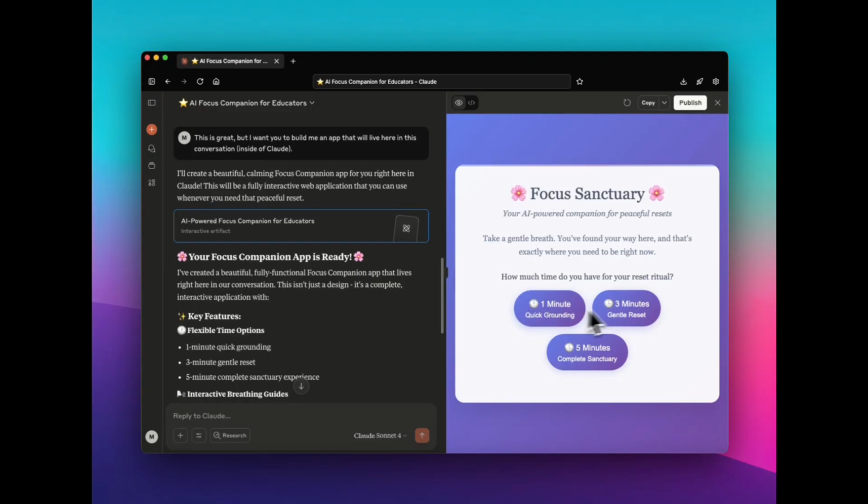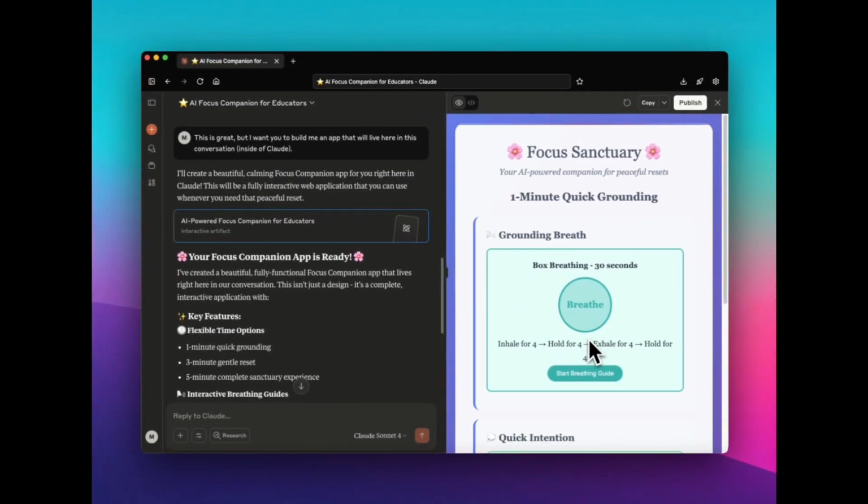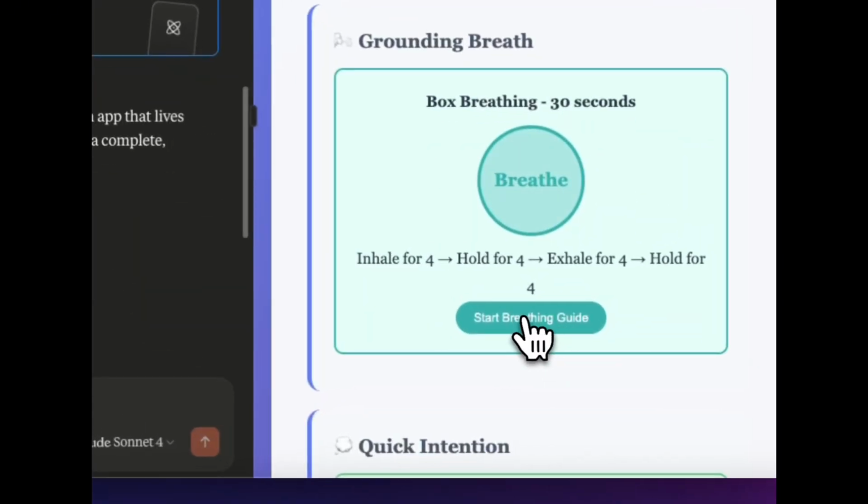All right, so let's see. It looks like we have 3 options here. And so let's say we have 1 minute. Okay, so this is what we want. And this is fun. It looks a lot like the child version. So let's see. Okay, this doesn't actually do anything when I click.